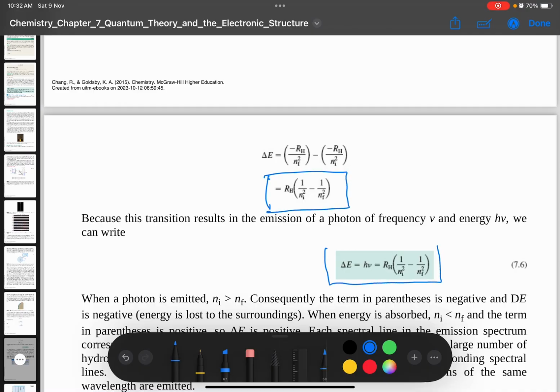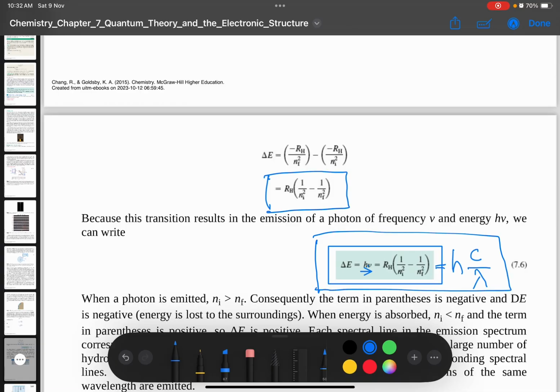Okay, this one. And this equation combine with the Planck equation. Okay, you boleh tambah satu lagi dekat sini. This one sebenarnya sama juga dengan h c over lambda. Okay, so this is the summary of equation for chapter 2.